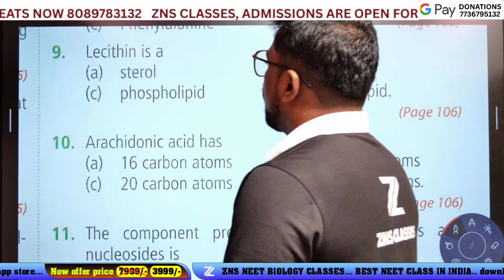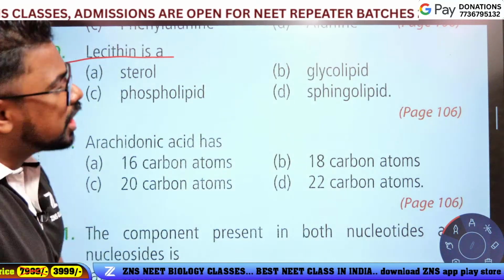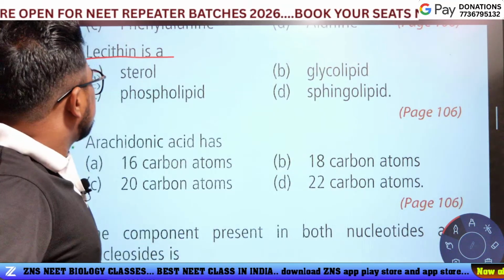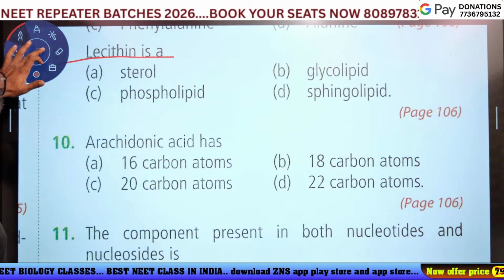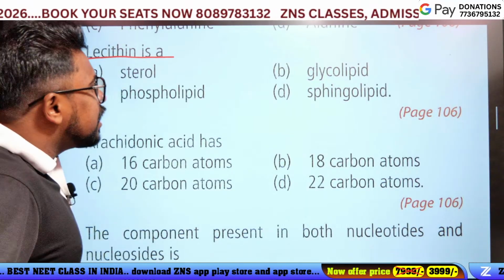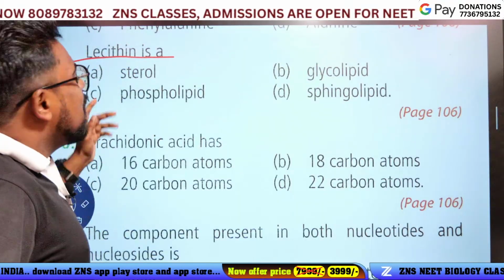The next question. Lecithin is a... What is lecithin? Options: sterol, phospholipid, sphingolipid, glycolipid.